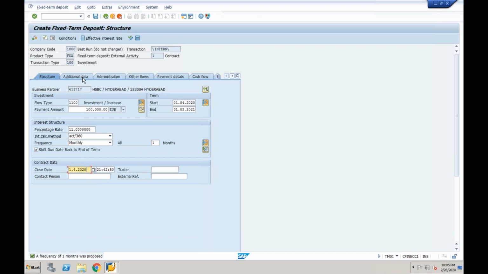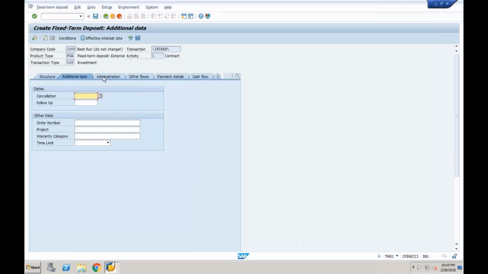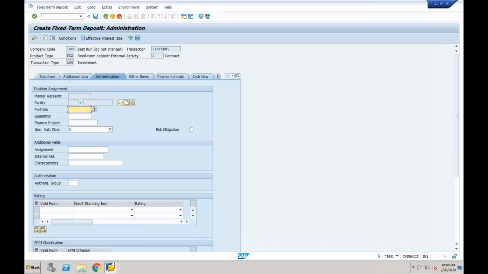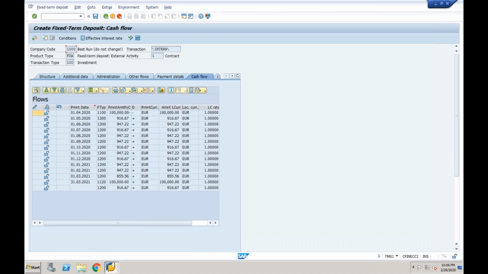Now, general valuation class for the basic point, I am going to assign as trading USGAAP. Go to cash flow. You got the point? Company is expecting this. You understand whatever I said? Yes. So the company is investing on 1/4/2020.